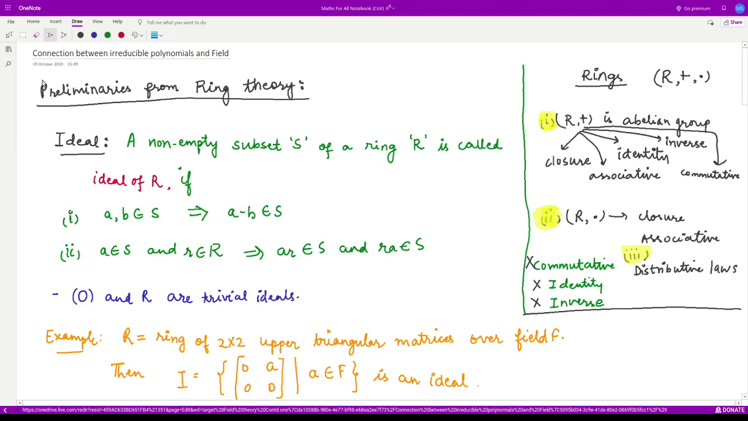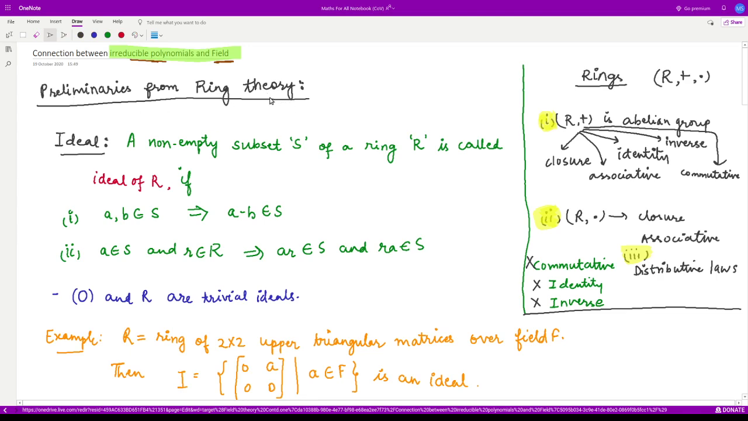In this video, we shall be seeing the connection between irreducible polynomials and fields. That means in the previous videos, we have studied a lot about irreducible polynomials, right? So let us see what is their connection with the given field. Before starting with the essential theorem which relates irreducible polynomials and fields, we should look at some of the preliminaries from ring theory.